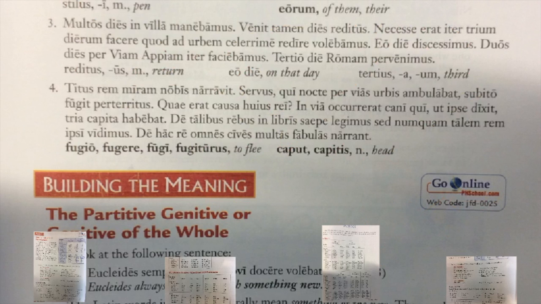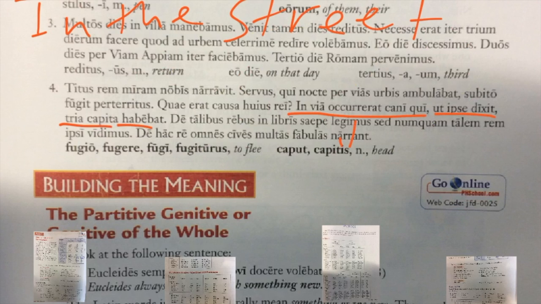Next sentence. In via accurrerat cani qui ut ipse dixit tria capita habebat. So, in via is a prepositional phrase that means in the street. And then you've got the verb accurrerat, which comes from the verb accurro, accurrere, accurri, and I'll leave out its fourth principal part, accursum, which means to meet or encounter.